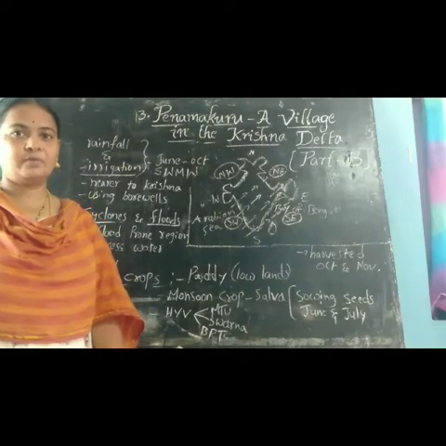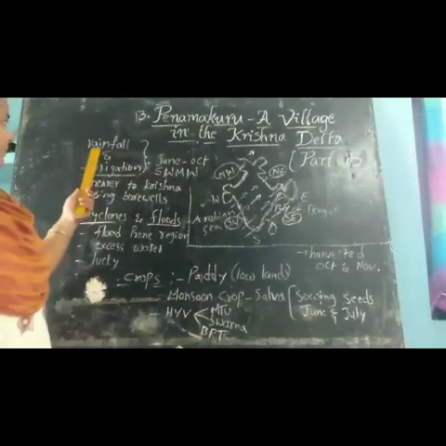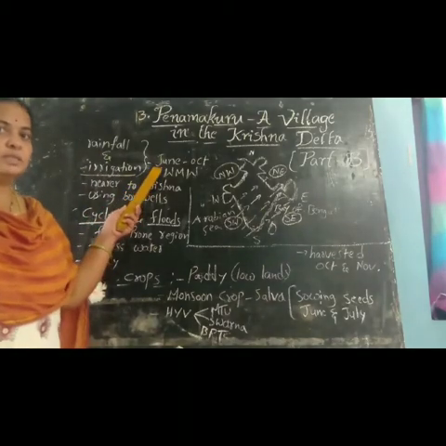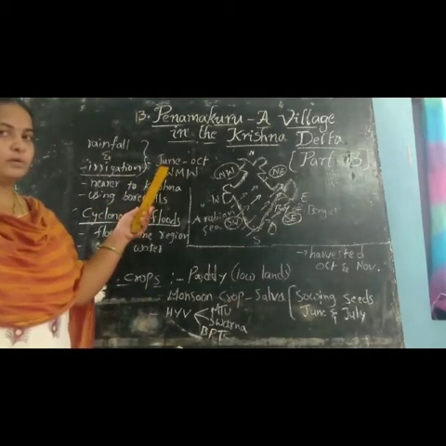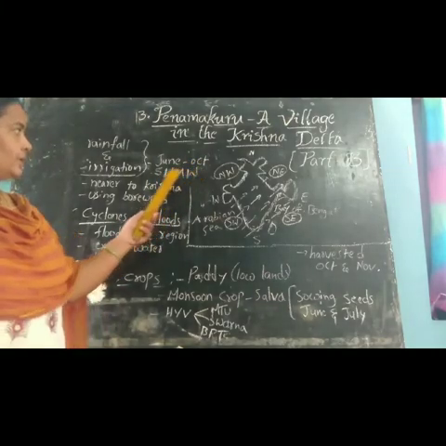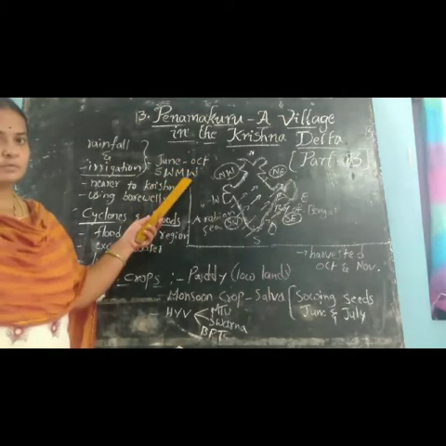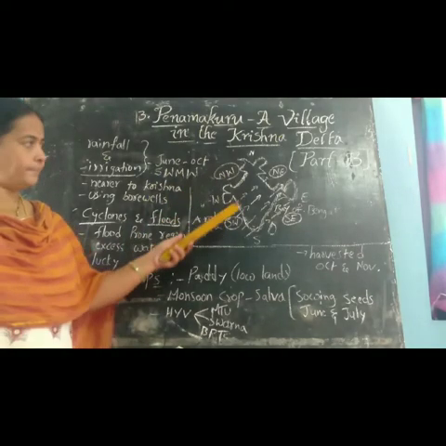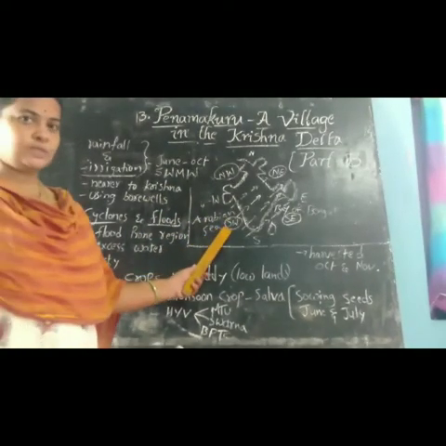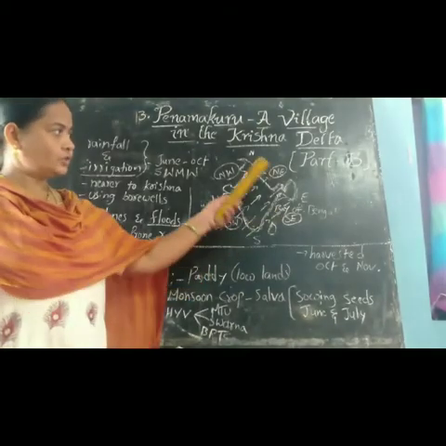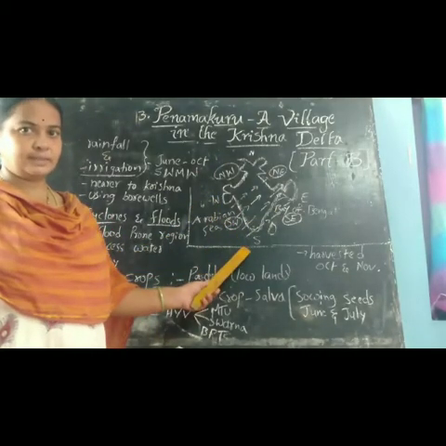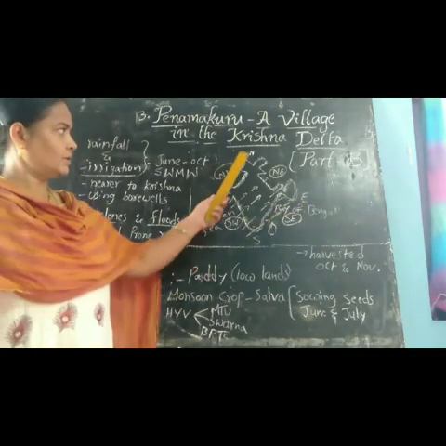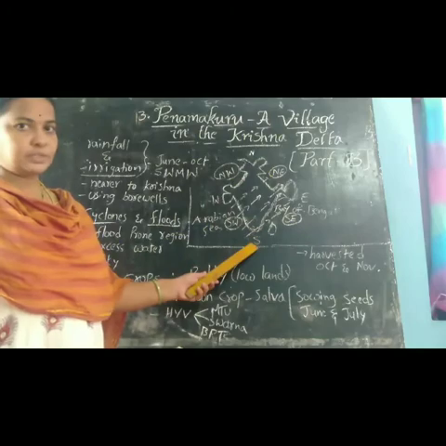Next, rainfall and irrigation. The Penamakuru region receives rains between the months of June and October from the southwest monsoon winds. Where is the southwest direction located on the India map? See here, this is the southwest direction. India also has 4 directions. Already I said. What are they? East, west, north and south directions.